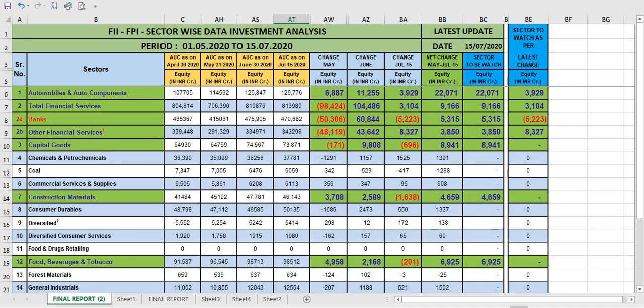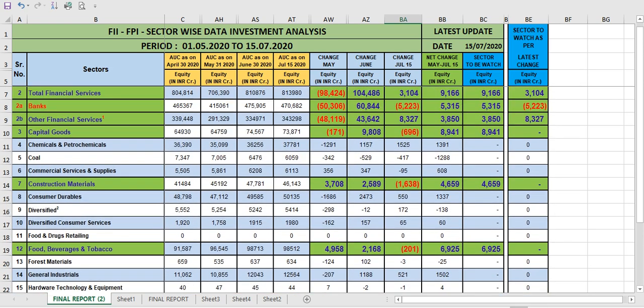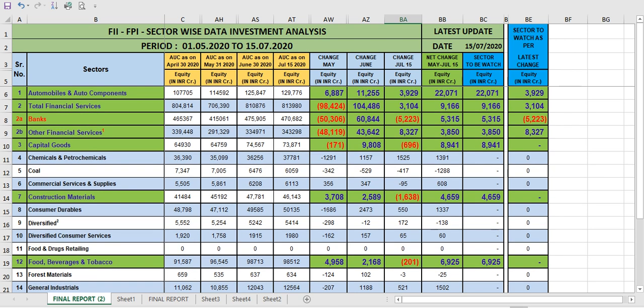Then what I will do, I will take this figure and minus this figure, and I will get this figure. Okay, so this is the figure I got. You can see down there it is 65,501. It's rounded up. Okay, because in Excel rounding is taken, so ignore this nominal change. Now you can see I have highlighted the important sectors which are more than 3,000 crore. You can see automobile 3,929 crore. They invested 3,100 something in the financial sector.